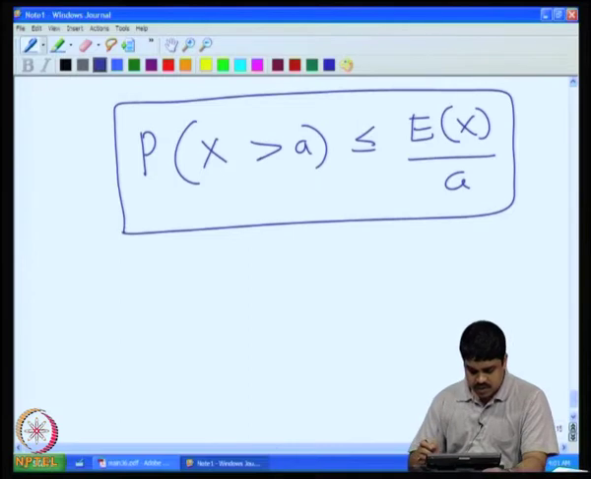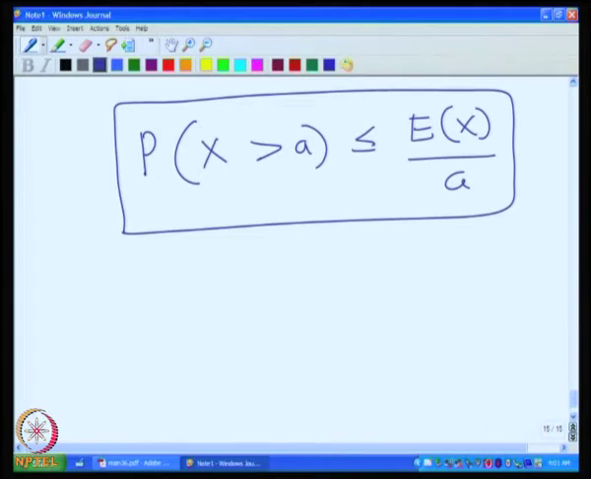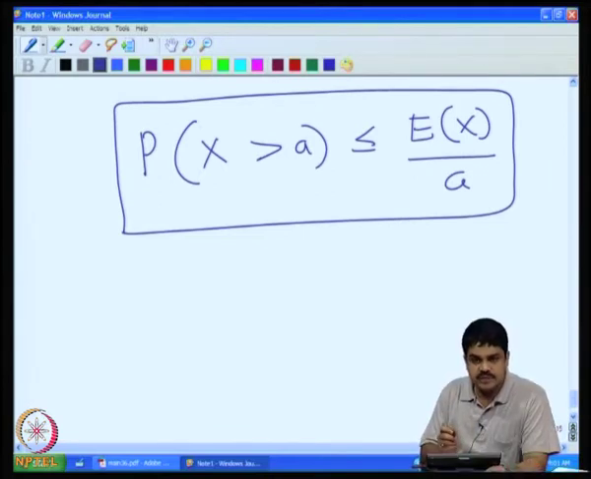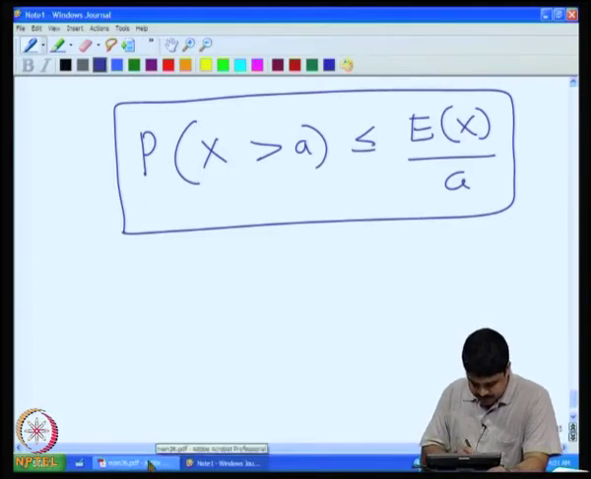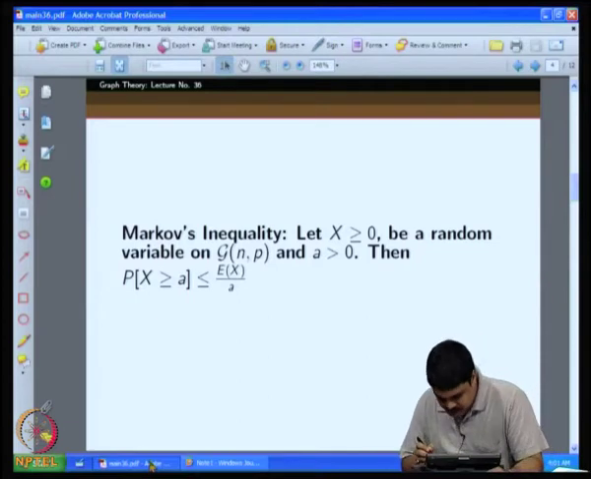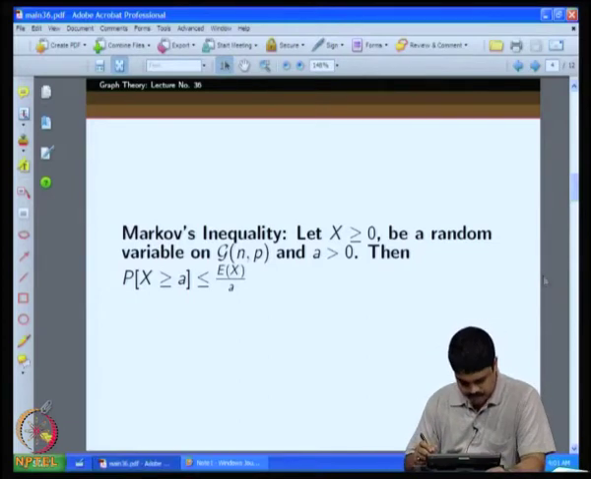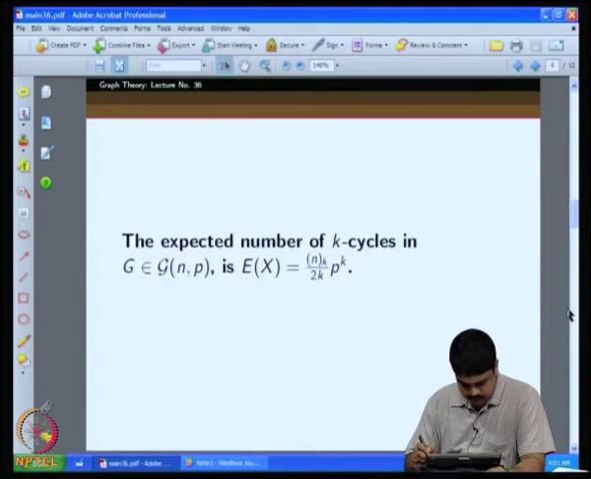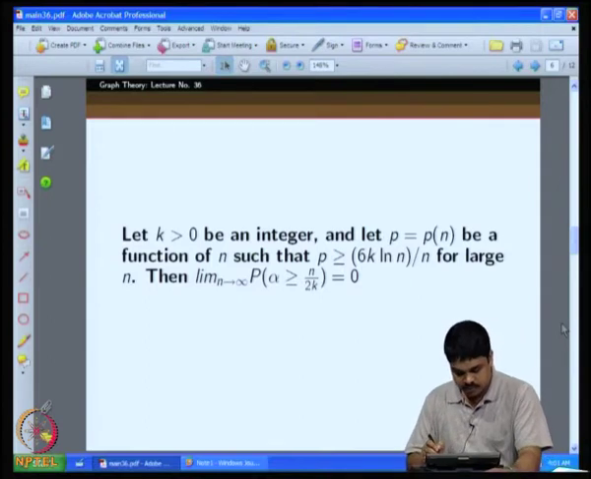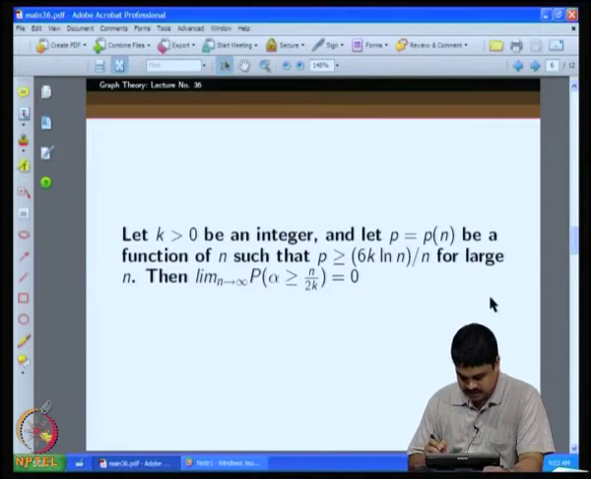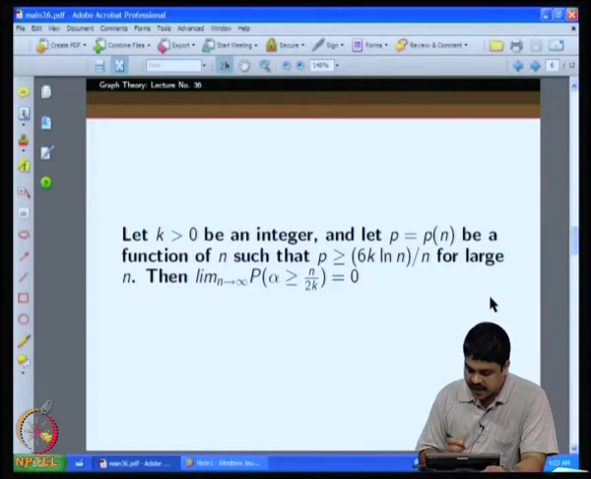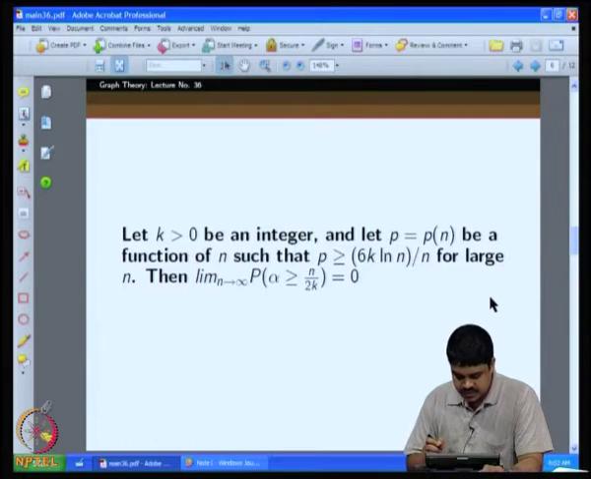Now, to illustrate all these things, the use of expectation and the use of Markov inequality, what we are going to do is take one interesting question, which was one of the earliest questions in this area, which was proved by Erdős. So, what is this question?